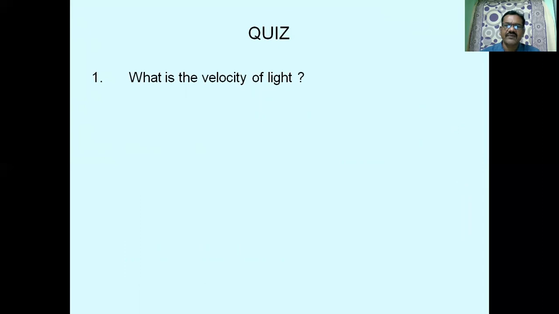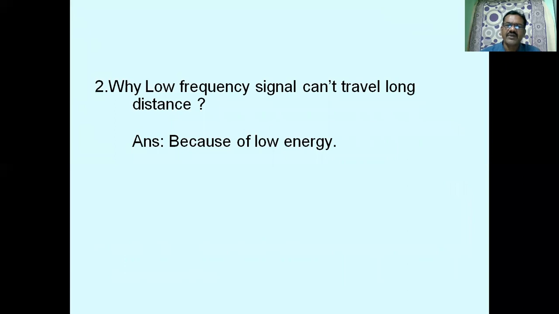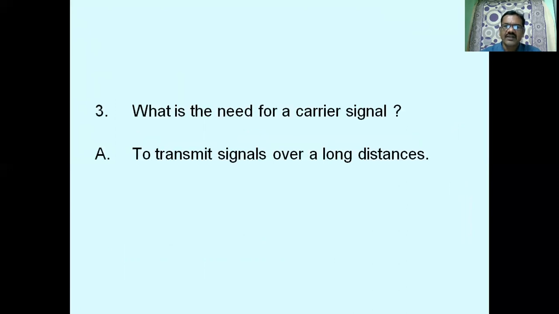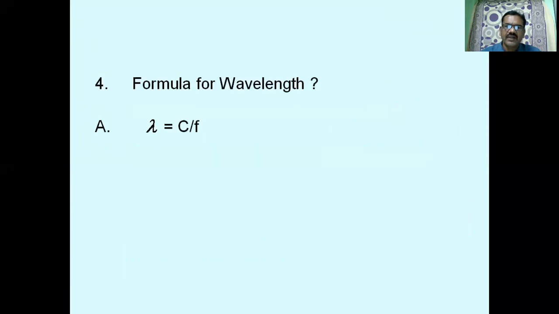What is the velocity of light? It is equal to 3 into 10 power 8 meters per second. Why can low frequency signals not travel long distance? Because of low energy. What is the need for a carrier? To transmit signals over long distance, we require the carrier. What is the formula for wavelength? Wavelength lambda equals C by F. As frequency increases, the value of lambda decreases.